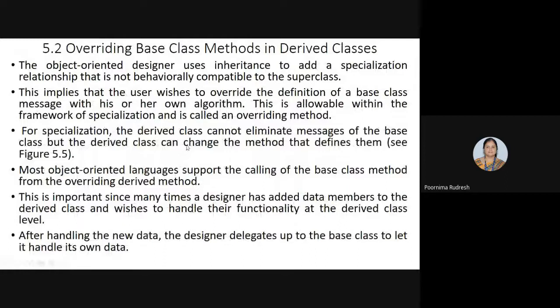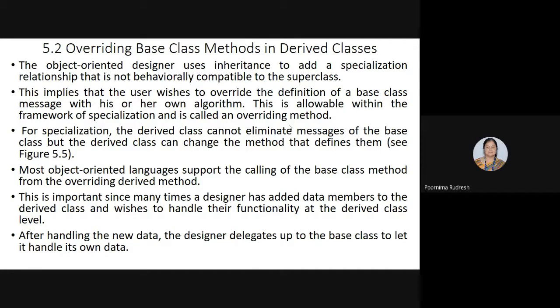Understood? See here, this indicates what it is. Specialization implies that the user wishes to override the definition of a base class method with his or her own algorithm. And for the specialization property, the derived class cannot eliminate the messages of the base class. So if you consider the base class messages as F1, F2, F3, then the derived class cannot eliminate those messages, but it can update or change those methods in the derived class itself. And that is called overriding of base class methods in derived class. Understood now?